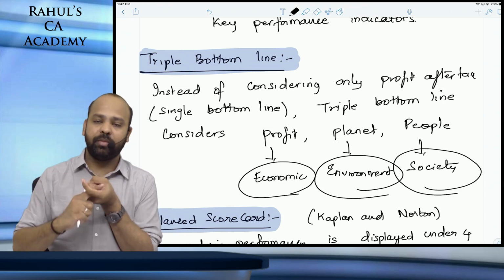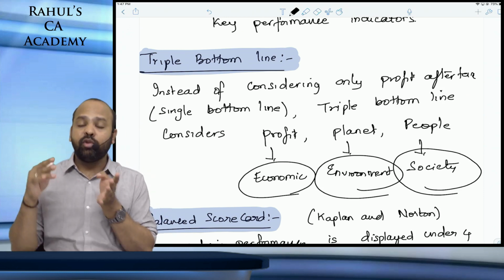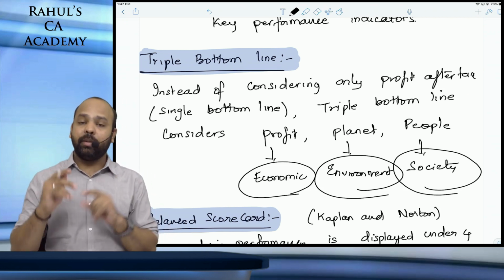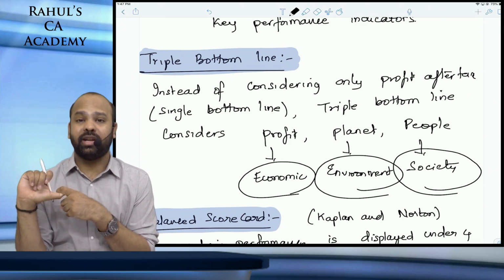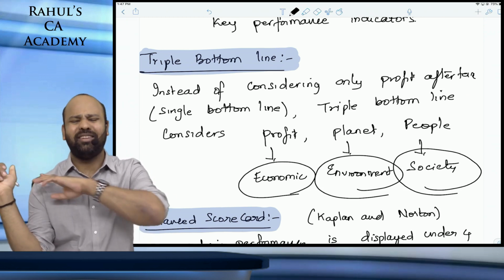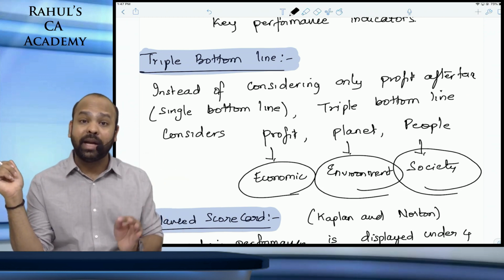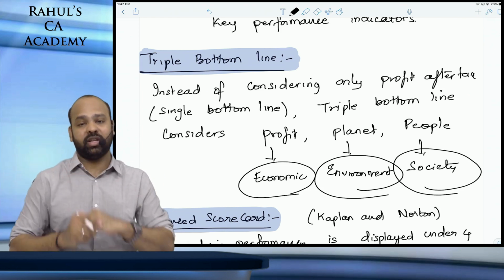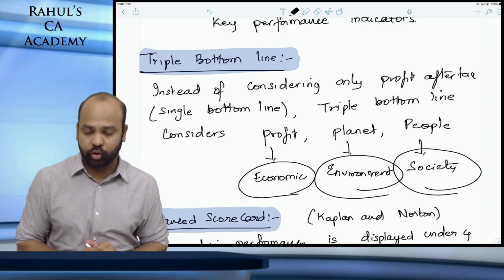So we did financial measures, we did triple bottom line. Now we will be moving on to combinations of financial and non-financial measures. Remember, triple bottom line and combination of financial and non-financial measures are all very, very important for case study. I repeat, very, very important for case study. In fact, you must have noticed a majority of the case studies are in relation to these concepts only.